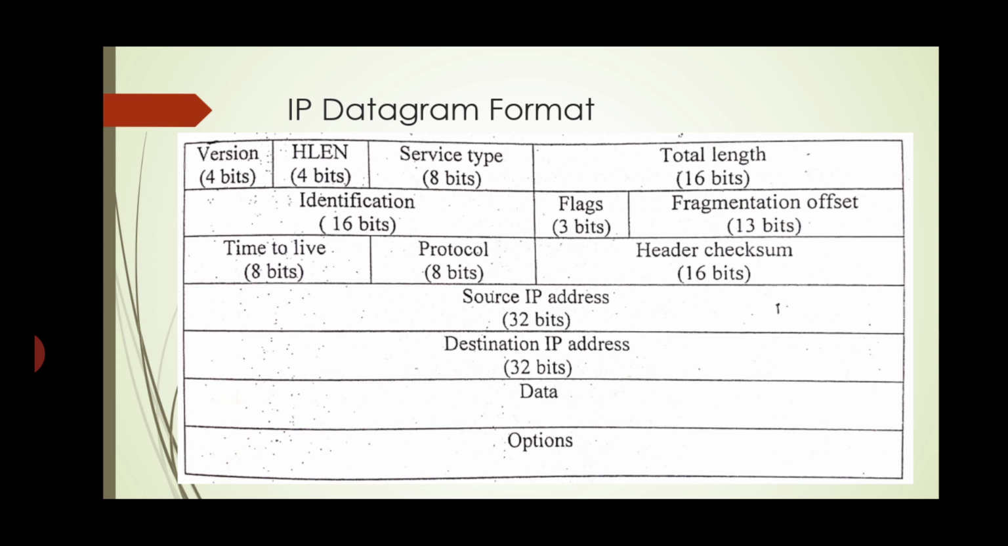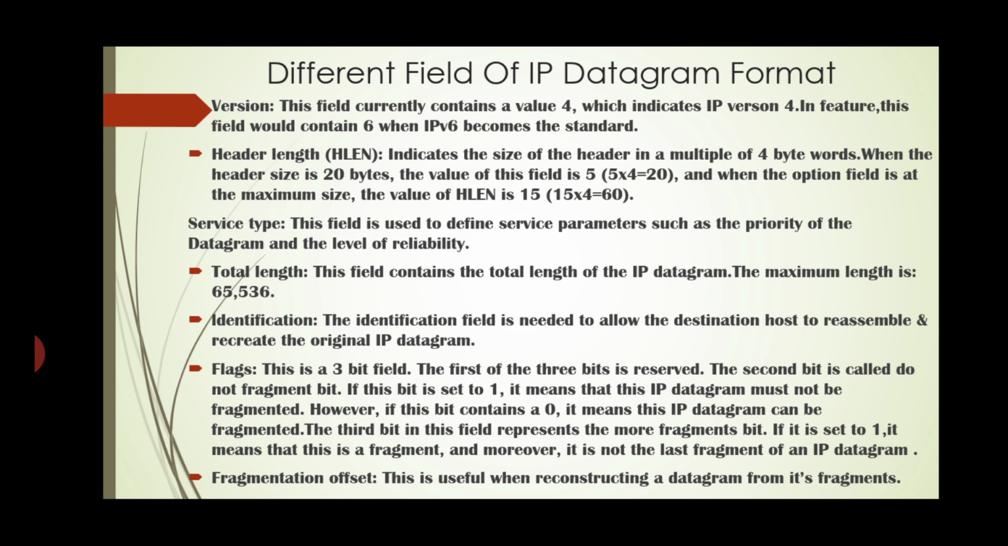Now we will see the format of an IP datagram. These are the formats. In this there are a number of fields used for the IP datagram format, so we will see the explanation for each field. The first field is the version. This field currently contains the value 4, which indicates IP version 4. In future this field would contain 6 when IPv6 becomes the standard.